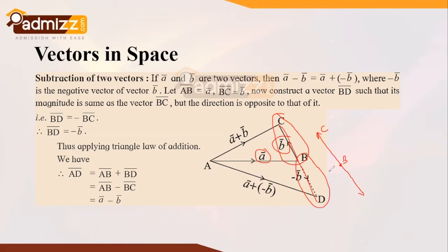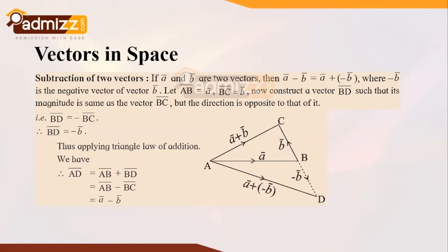And then to add these vectors, we start our addition, that is, the resultant vector starts from this point A and it extends up to point D. And there goes the resultant, which is represented as A bar plus minus of B bar, which you can rewrite as A bar minus B bar. So this is the fundamental which is utilized for subtraction of two vectors. It is very easy if you understand the fundamental of addition of two vectors.